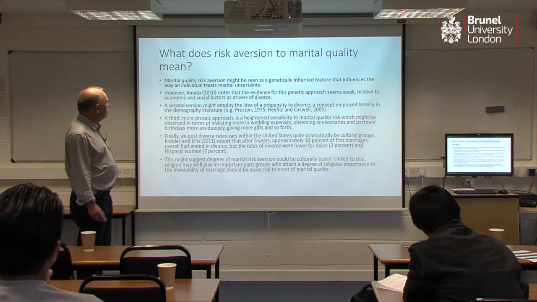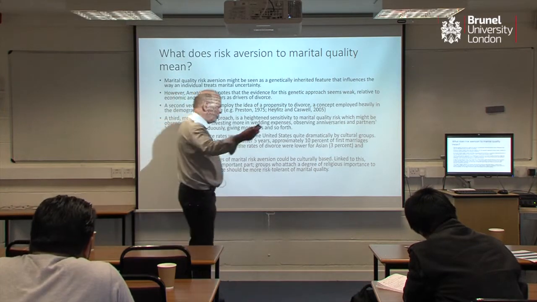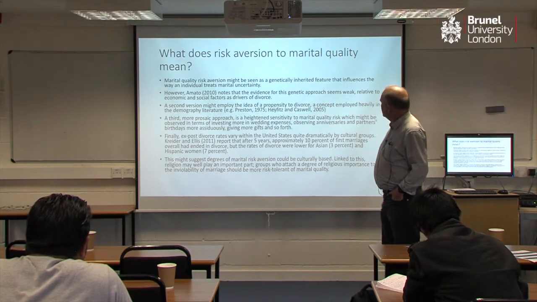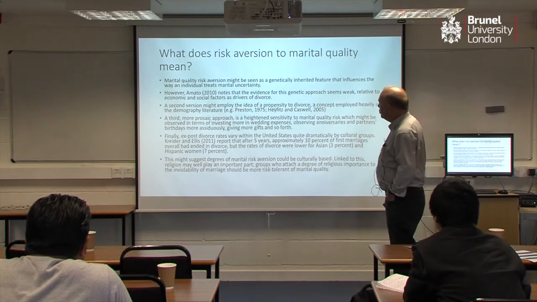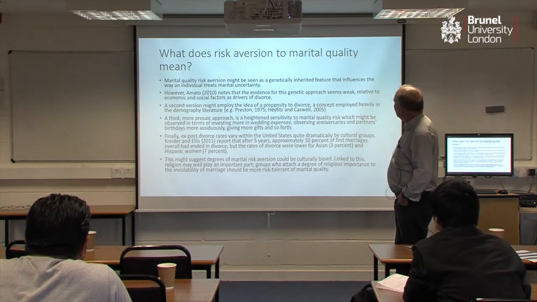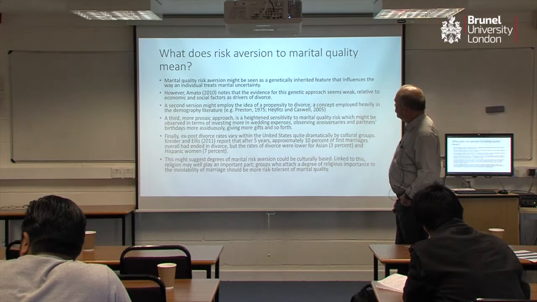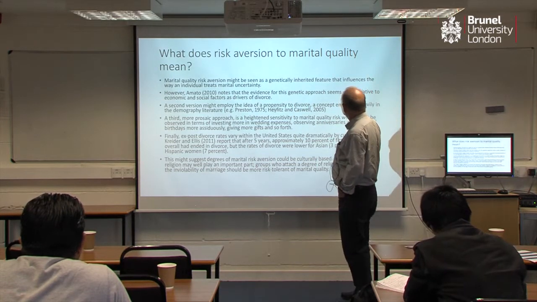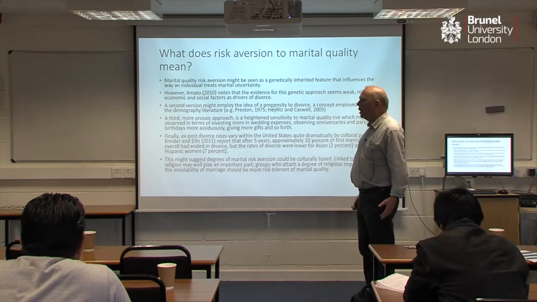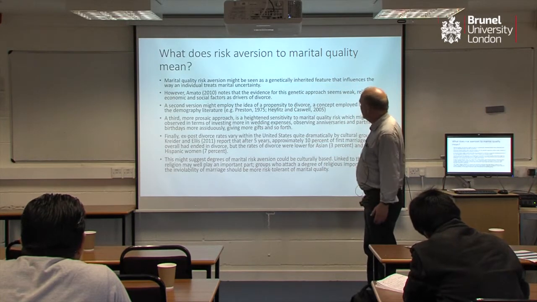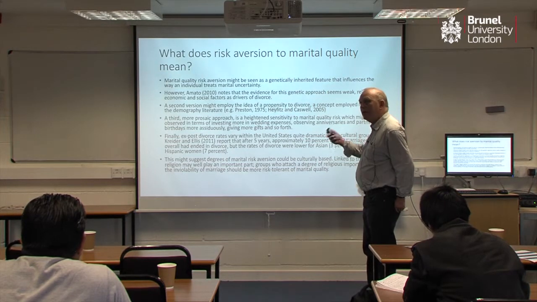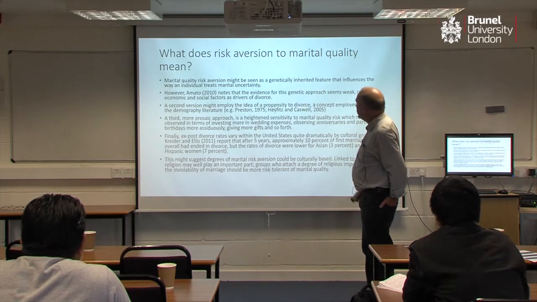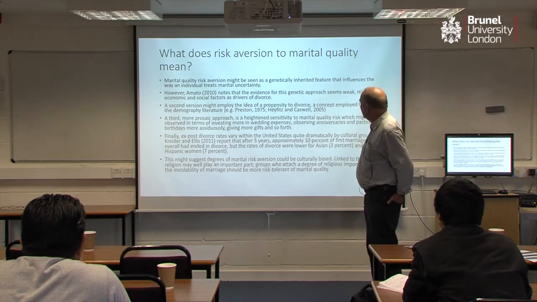So what does risk aversion to marital quality mean? We all know what risk aversion to wealth means, but what does risk aversion to marital quality mean? Well, it's a little tricky. So here are a few pointers to give you some insights. It might be seen as something that's genetically inherited, but there is some evidence that divorce occurrences are not strongly correlated between a parental marriage and children's marriage. There is some, but it's not the most important.